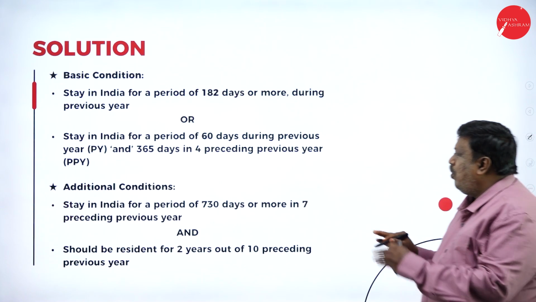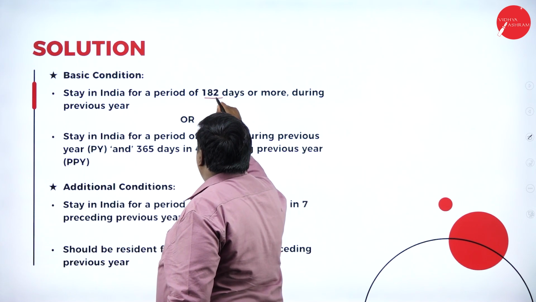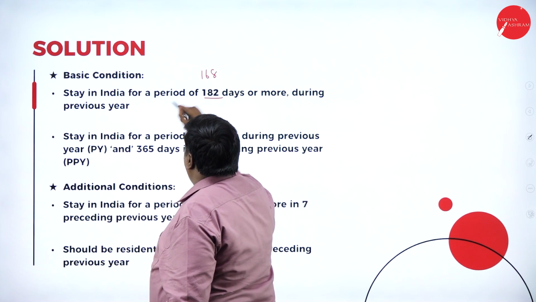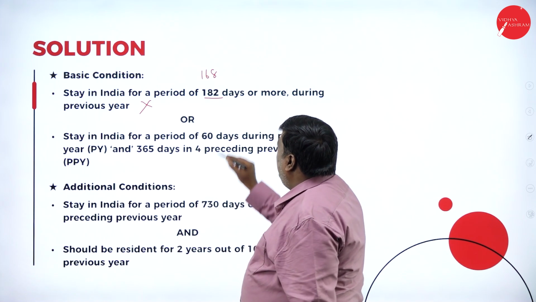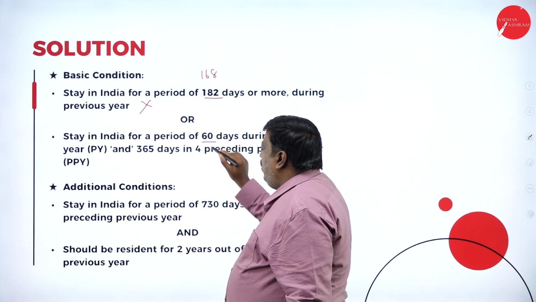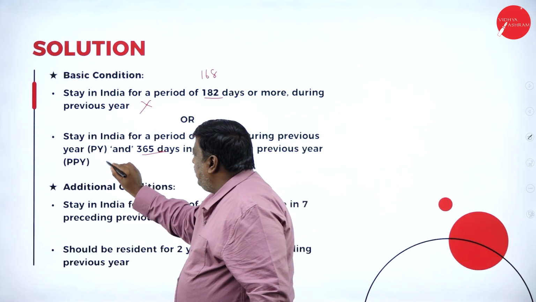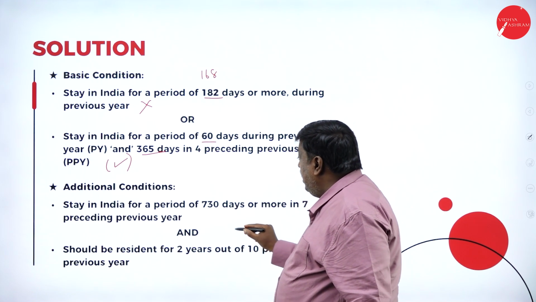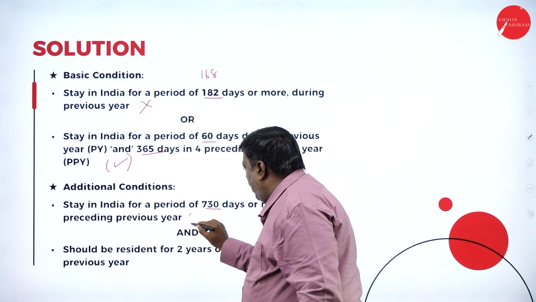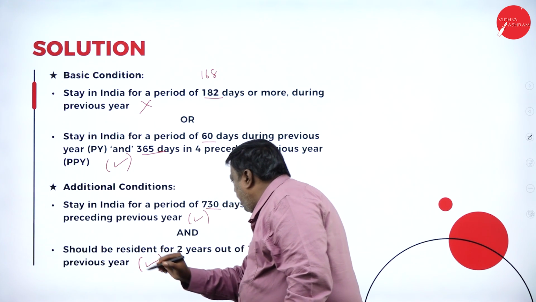Now, what was my first basic condition? I should stay in India for 182 days, but I've stayed here for only 168 days, so I couldn't satisfy my first basic condition. But I should be there for 60 days during the previous year, and I've satisfied 365 days, so the second basic condition was satisfied. Additional condition, first one, 730 days, I've satisfied. 2 years resident out of 10 years, I've satisfied.